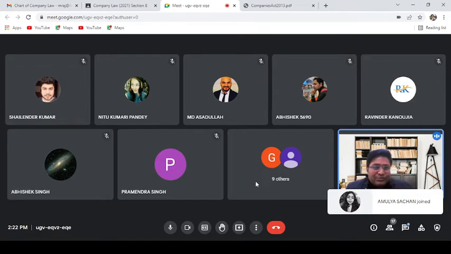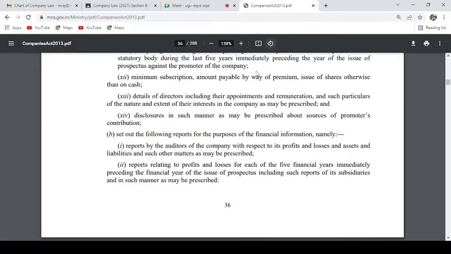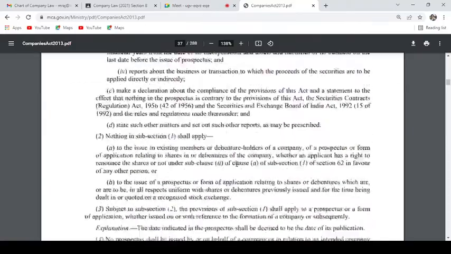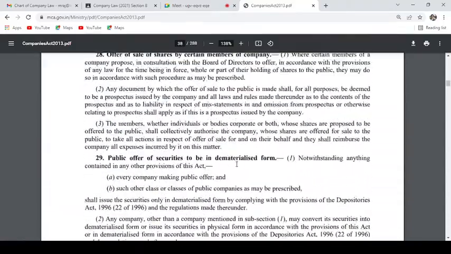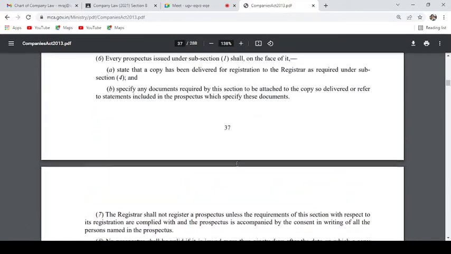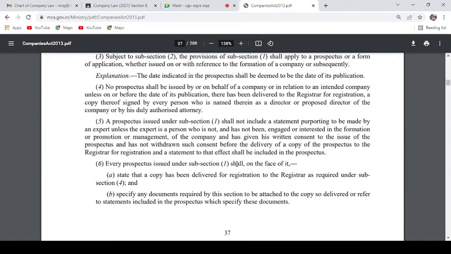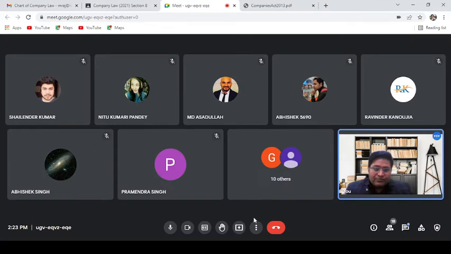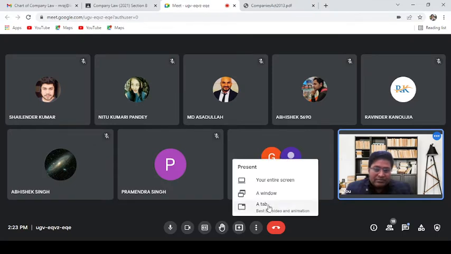Okay, so these provisions under section 26 we are not going to read because we have already read. I will just tell you the provision. Section 26 clause 4, let me share the screen.